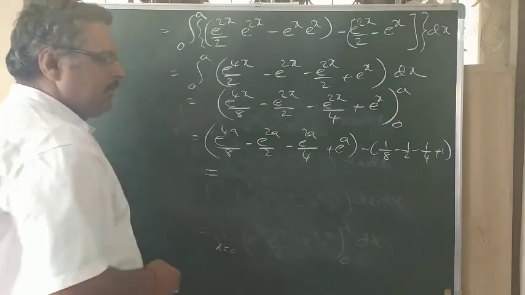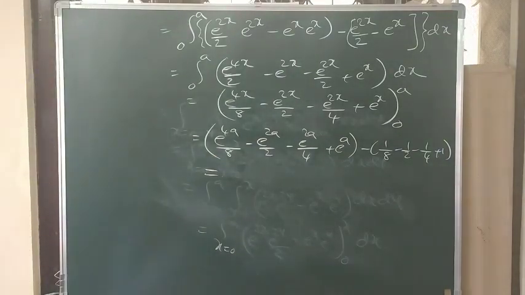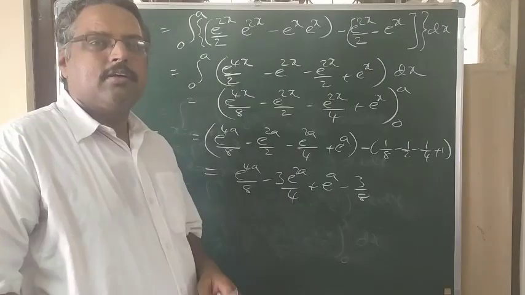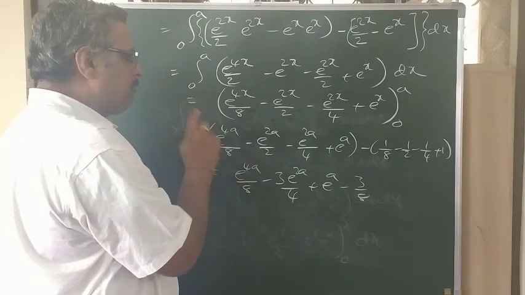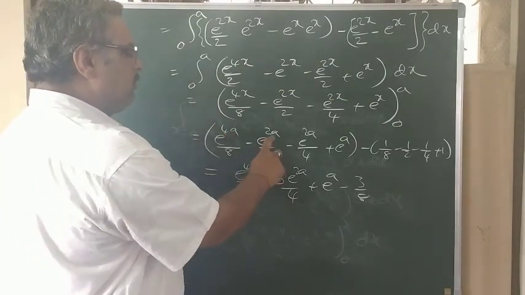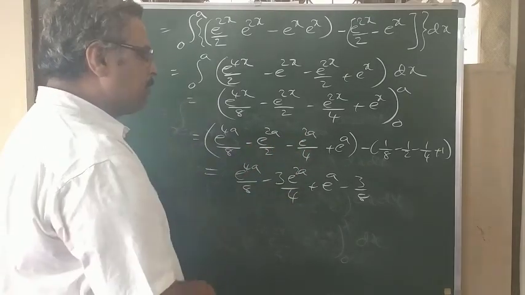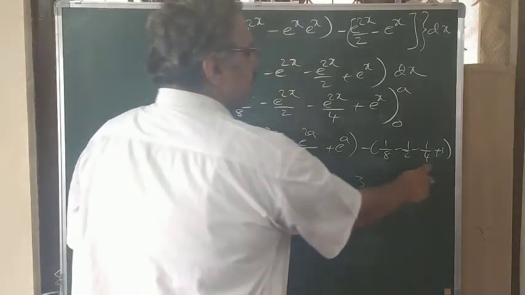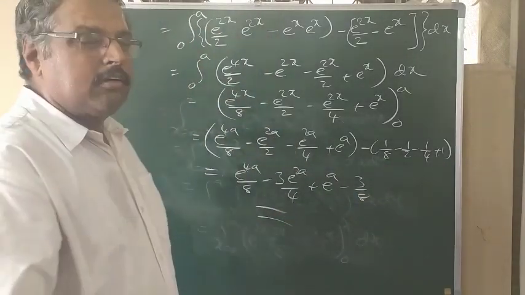If you simplify, e power 4a by 8 stays as e power 4a by 8. Now e power 2a, here e power a, 1 minus 1 by 2 minus 1 by 4 is minus a by 4 e power a. If you simplify, you will get minus a by 8. So this is the second problem.